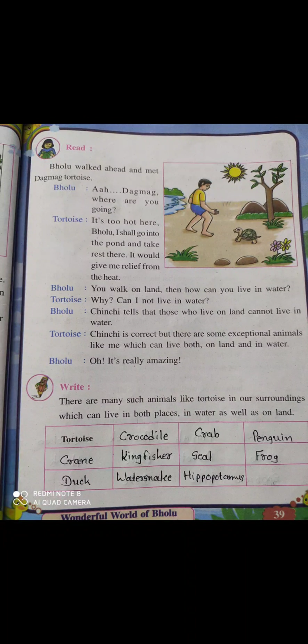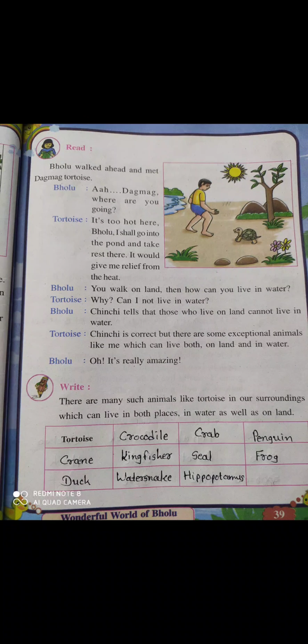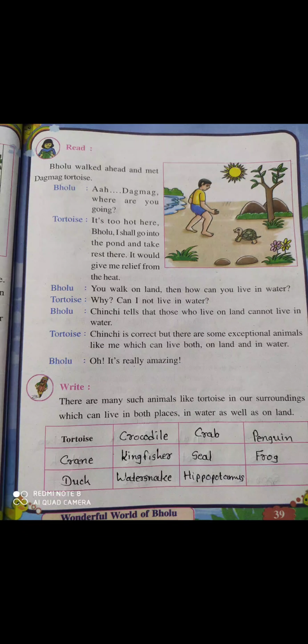Now tortoise says, Chinchi is correct, but there are some exceptional animals like me which can live both on land and in water. Mostly animals, if they live on land, they cannot breathe in water. But there are some exceptional animals who live on land and can live in water also. So there are some animals like them.